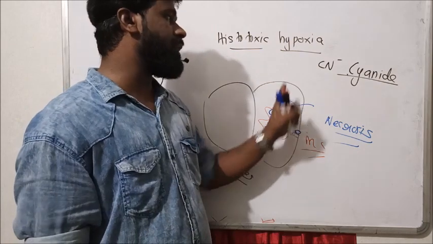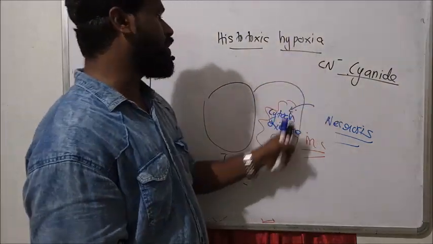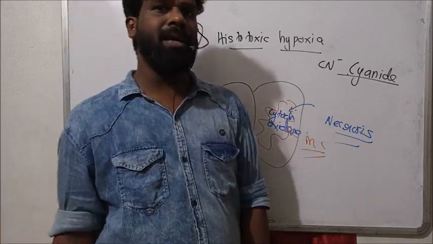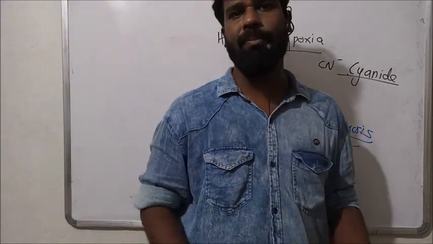Now these cells are not able to utilize oxygen, because this toxic substance blocks the utilization of oxygen and the enzyme activity of the cell, thereby leading to cell damage. This condition is known as histotoxic hypoxia.